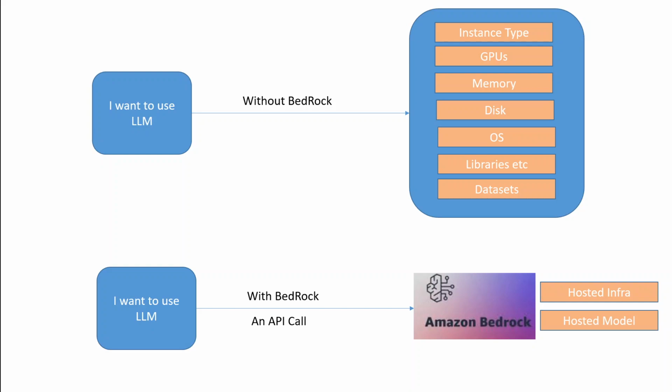For the infrastructure, AWS already knows which infrastructure is useful for which model, they already have created it. So they already have some hosted models on hosted infrastructures, and you don't have to worry about upgrading or installing them. All you need is an API call to those models, and with those API calls, you can use those models. And there are a lot of models which AWS provides, which I will show you shortly.